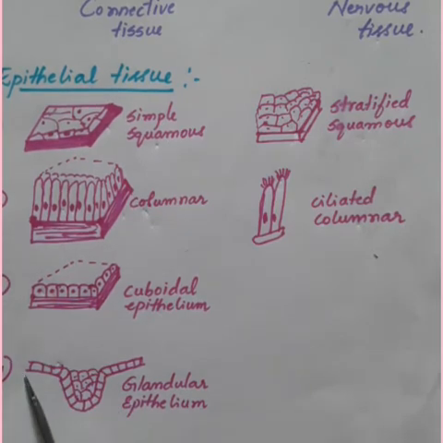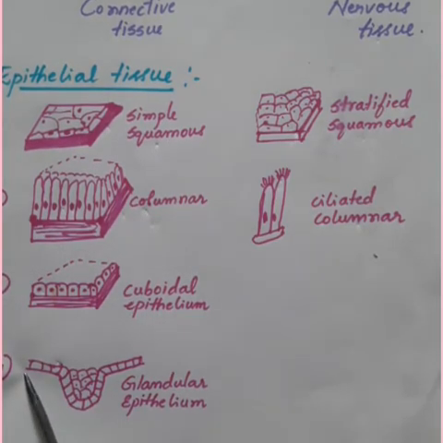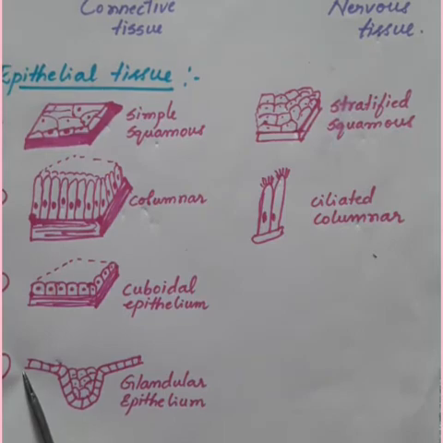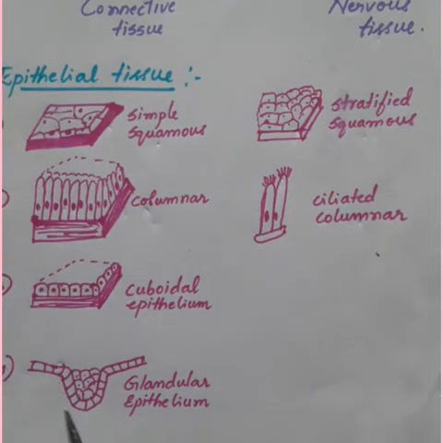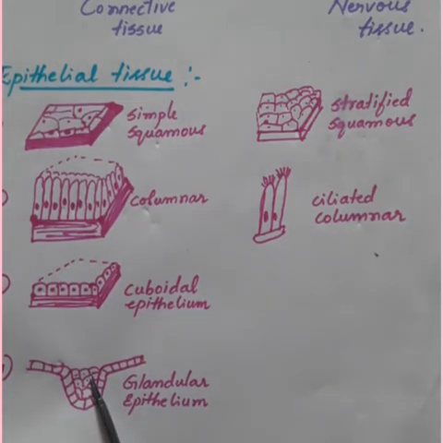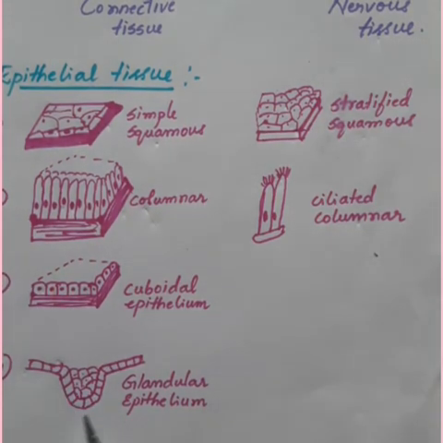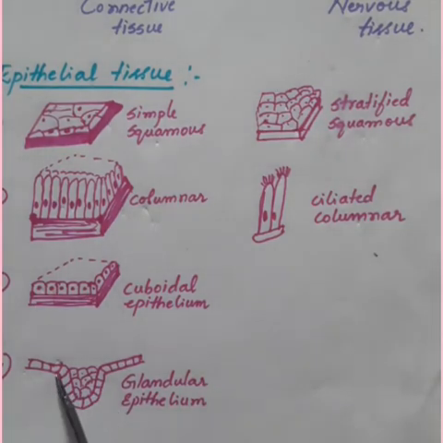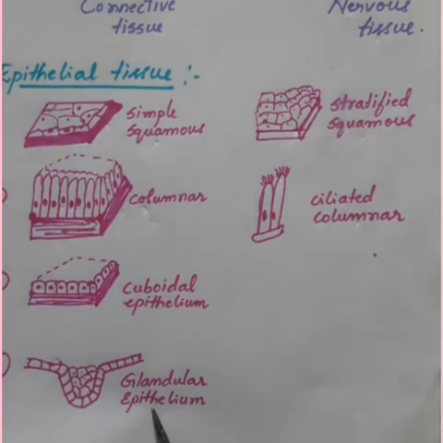These epithelial cells sometimes add specialization, where sometimes a portion of the epithelial tissue folds inwards, and a multicellular gland is formed. This multicellular gland is said to be glandular epithelium.